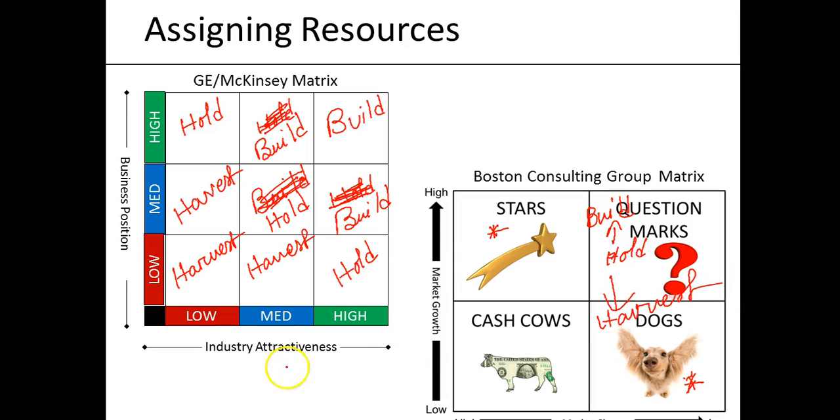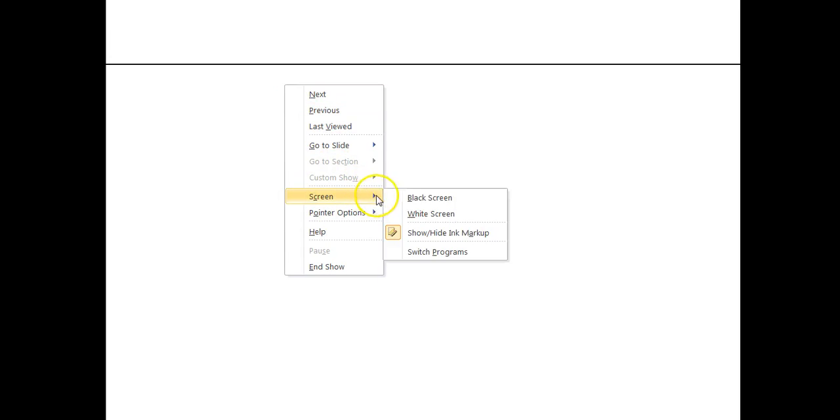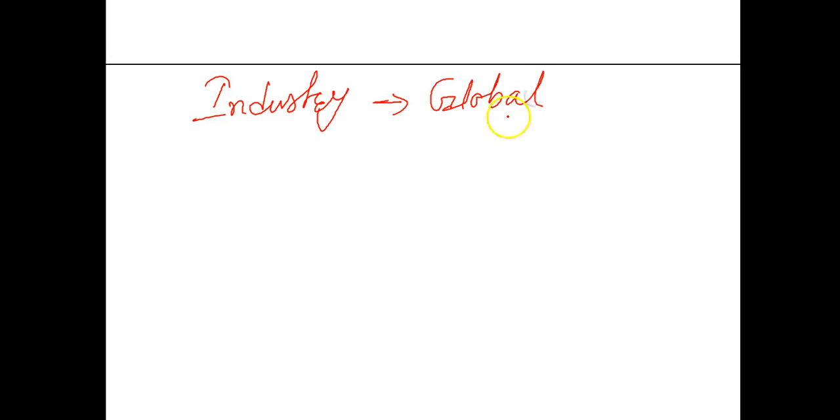These are the models, but unfortunately I will have to share with you that these models have fallen out of favor. The management practitioners don't like these models anymore, and they think that in this age of globalization, we should not limit ourselves within a particular industry. When it gets tougher to grow in an industry, we should think about global expansion. So global expansion is a new opportunity, and accordingly we should also consider our SBUs.